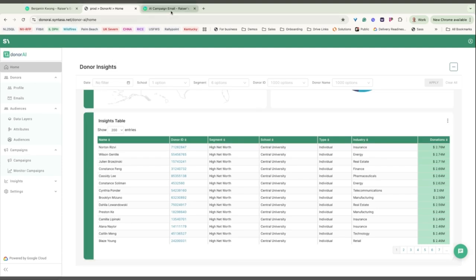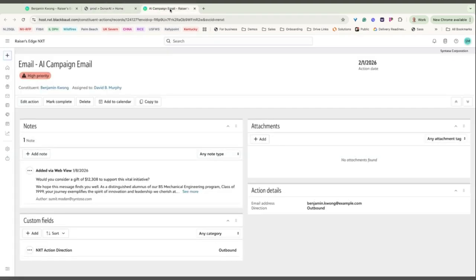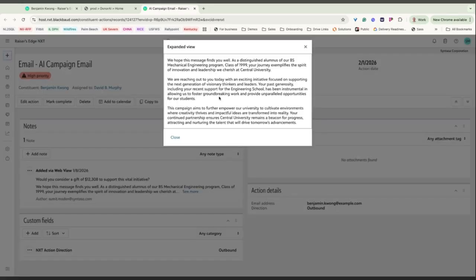Now, we can see an example of the email that we generated within Blackbaud, and this sample email is the one that will actually go out from Blackbaud to Benjamin. In a nutshell, this is DonorAI: unified donor data, explainable AI signals, targeted activation, and measurable fundraising outcomes.